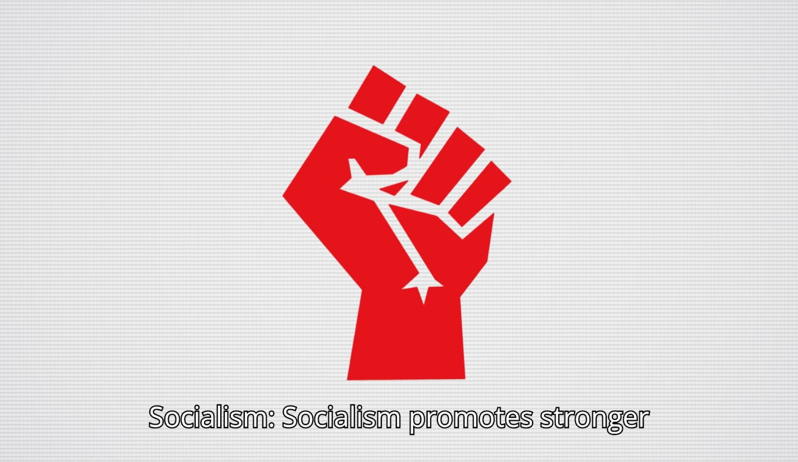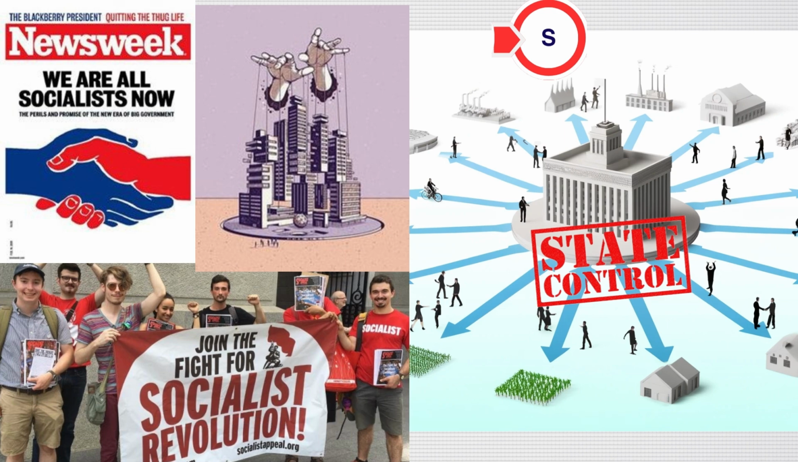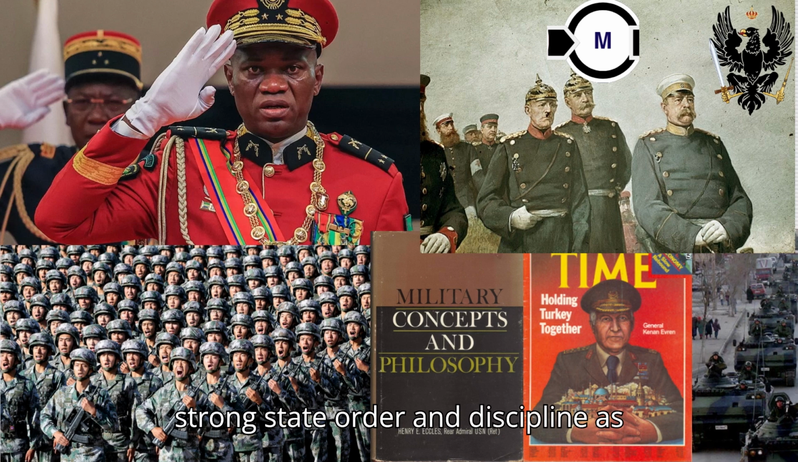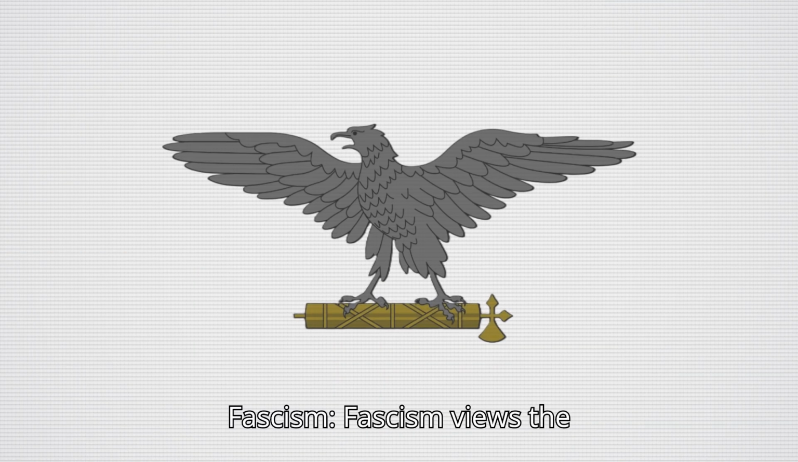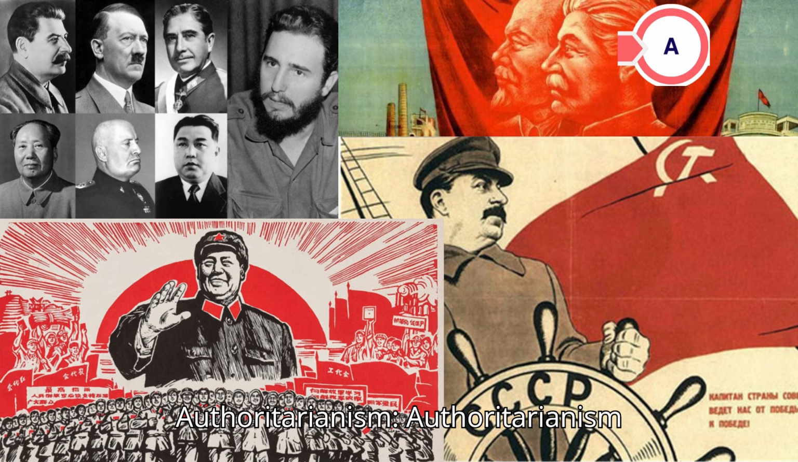Socialism. Socialism promotes stronger state control over economic and social processes to achieve societal equality. Militarism. Militarism emphasizes a strong state order and discipline as prerequisites for societal progress. Fascism. Fascism views the individual as a part of the nation and advocates for a system where the state is supreme. Authoritarianism. Authoritarianism supports a strong central authority where individual rights are significantly limited.